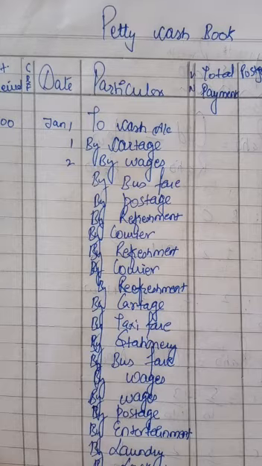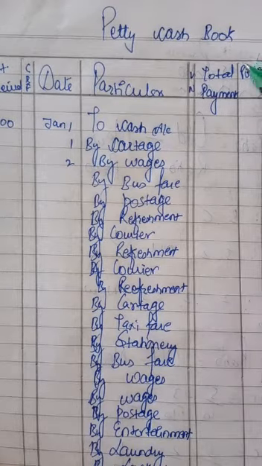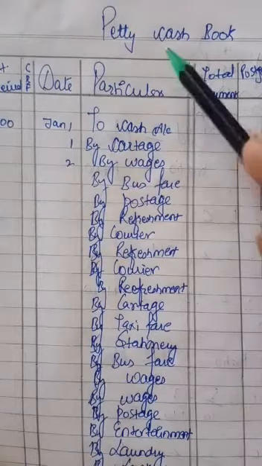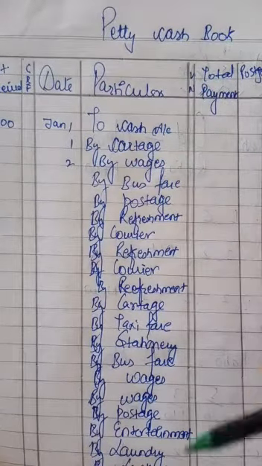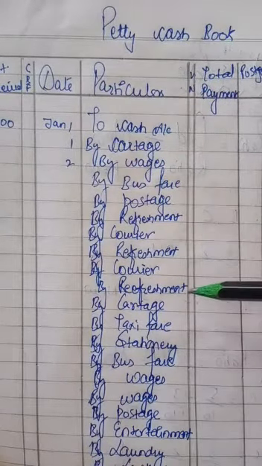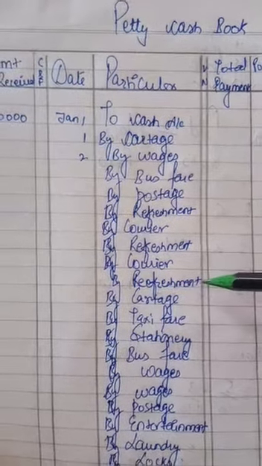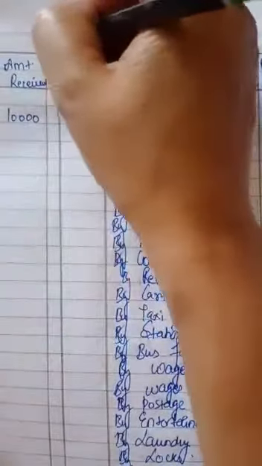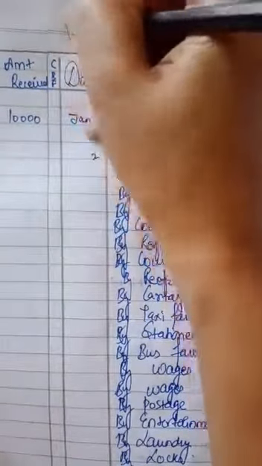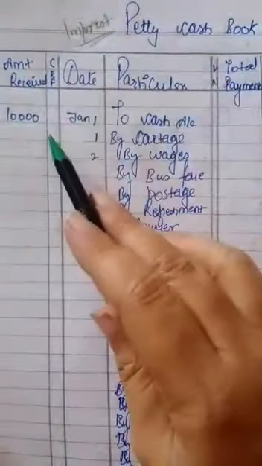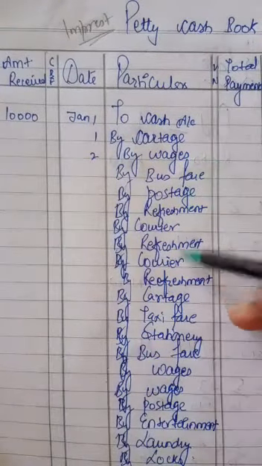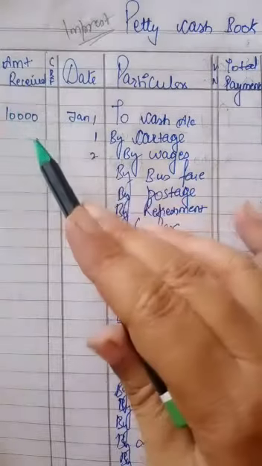We are going to finish the chapter cash book today by preparing the petty cash book. The last topic of this chapter is petty cash book. Petty cash book means all small expenses will be recorded at one place, and that place is called petty cash book. One time payment is received. This is called imprest system. You will receive only once. Then you have to spend on all the small expenses from that only.